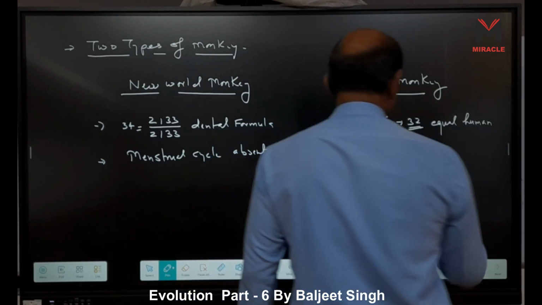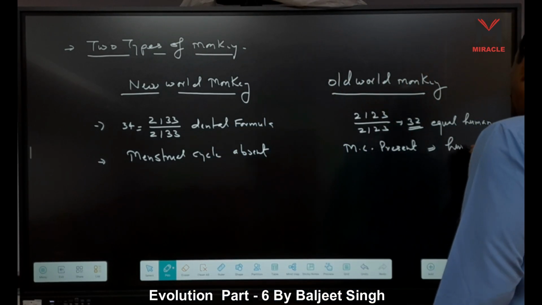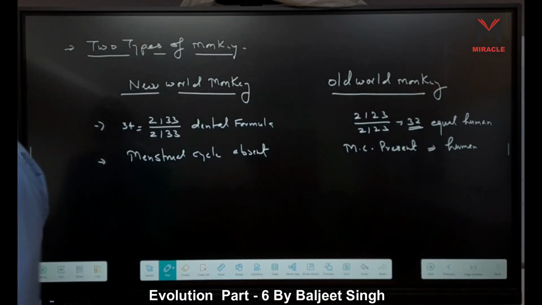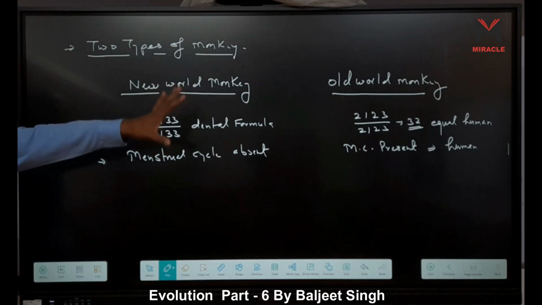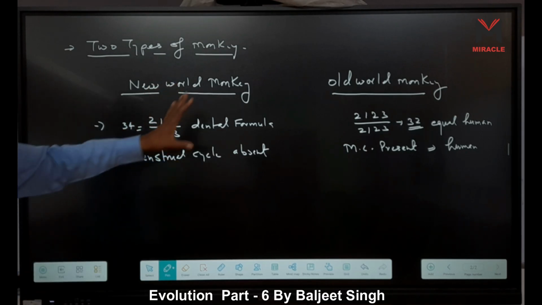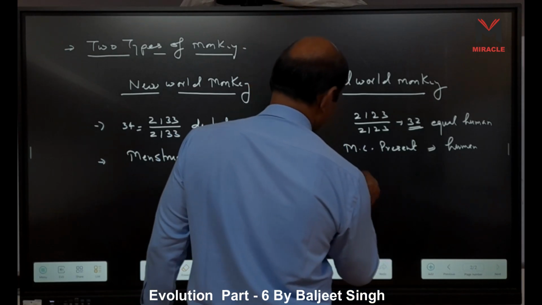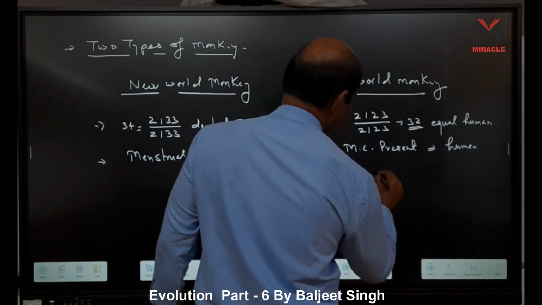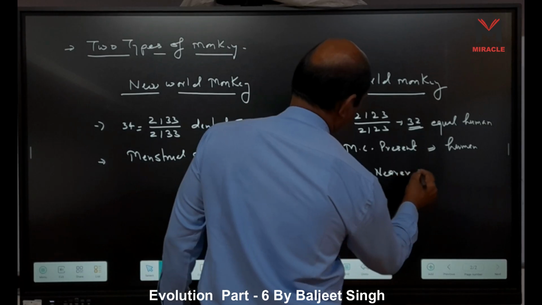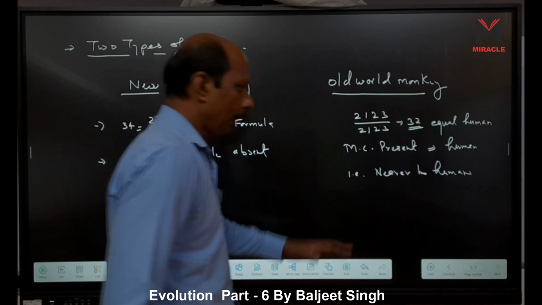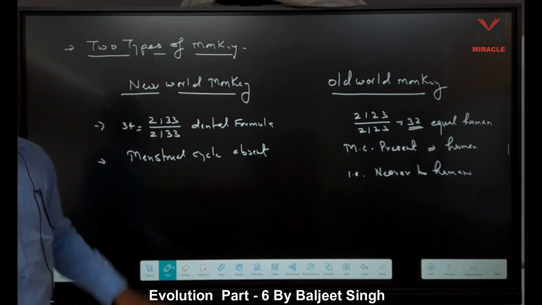That means it is also like human, right? When we consider these two, we understand that these old world monkeys are nearer. It proves that they are nearer to human in comparison to new world monkey, right?